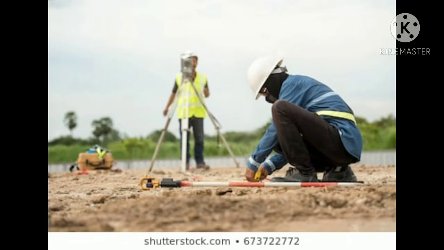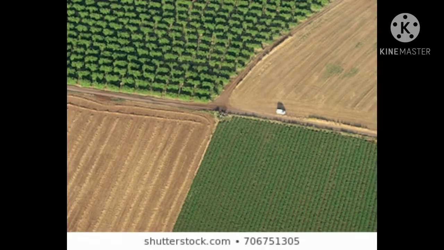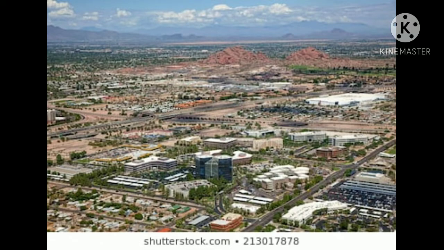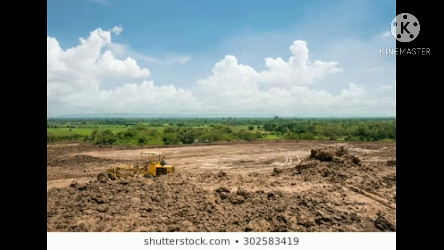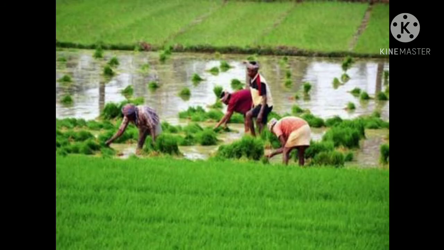You may have realized that in different countries the percentage under various land uses differs. Based on the availability of land, the population of a country, its quality and needs, land use types vary. In Japan, for example, the percentage of land under forest is more and the percentage of land under permanent agriculture is very low. As compared to that, in India, the percentage of land under forest is low while the percentage of land under permanent agriculture is high.